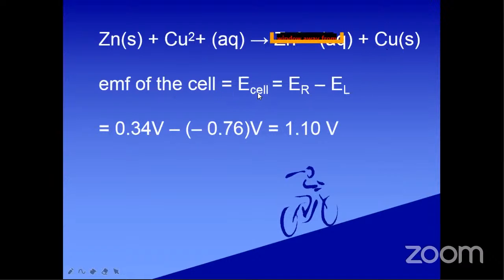So the total EMF of the cell, E cell, equals E right minus E left. How do we calculate E cell equal to E right minus E left? What is the value of E right? That means the zinc electrode... sorry, not right. We have to take E cathode minus E anode, or E right minus E left.